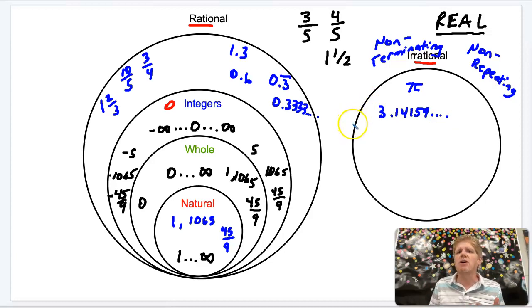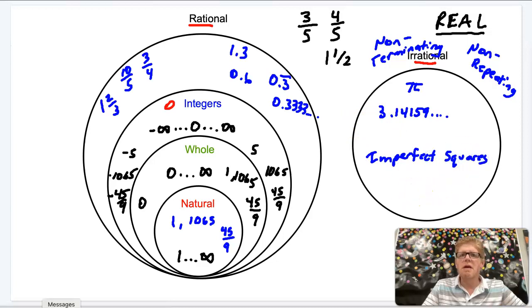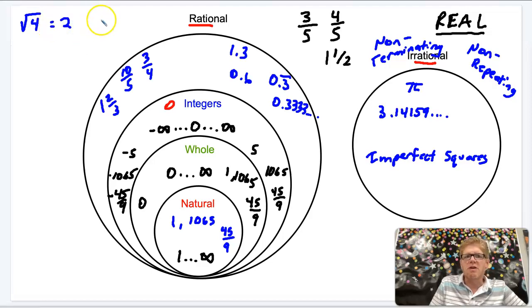Another kind of number that gives us non-terminating, non-repeating decimals is imperfect or non-perfect squares. Okay? Now, just to refresh your memory, remember what square roots were, right? The square root of 4 is 2, because 2 times 2 is 4.